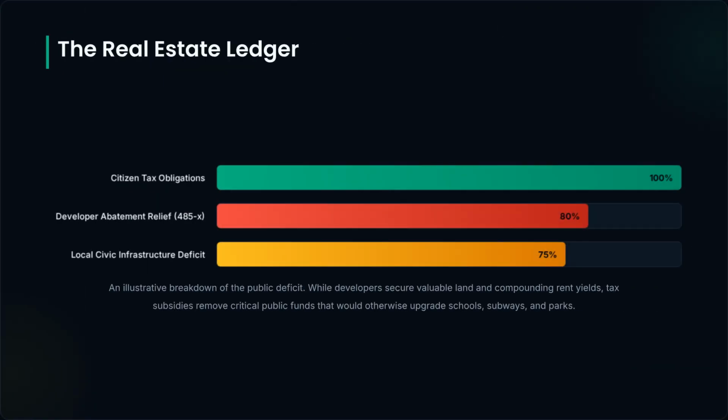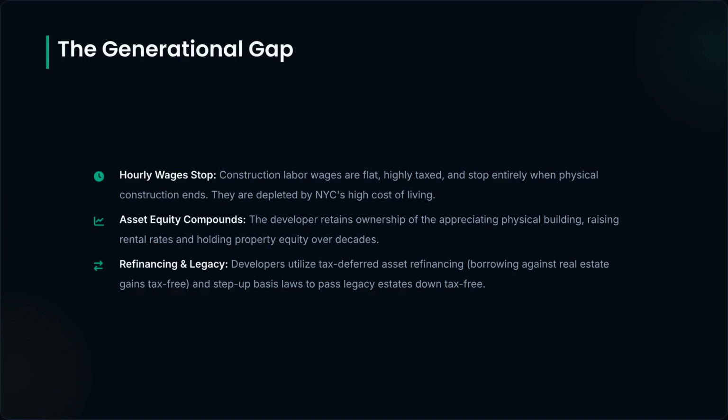This chart illustrates the public deficit. While private developers secure land and rent yields, tax subsidies effectively remove funds that could otherwise support essential public services like schools and infrastructure. The generational gap is clear. While labor wages are flat and heavily taxed, developer equity compounds over decades. Furthermore, tax-deferred refinancing and step-up basis laws allow for the tax-free transfer of massive estates.